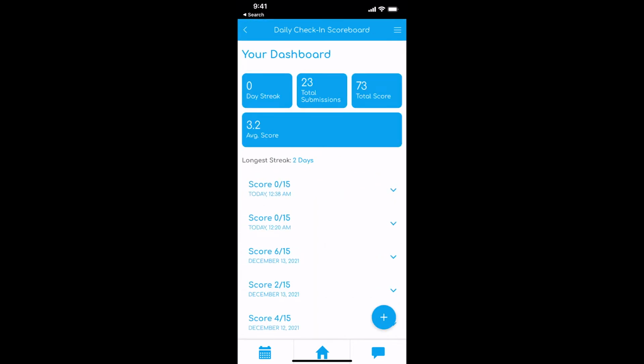This is my dummy account that we use for testing as we're building the app, but we've got all this data that will be tracked: how many days in a row, that's your day streak that you've done your daily check-in, total submissions, and your total score.